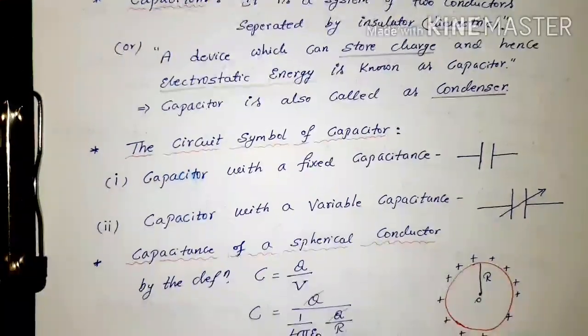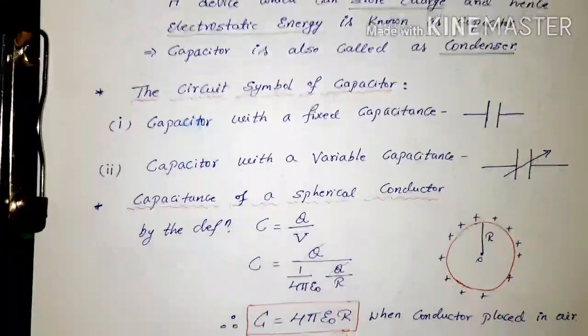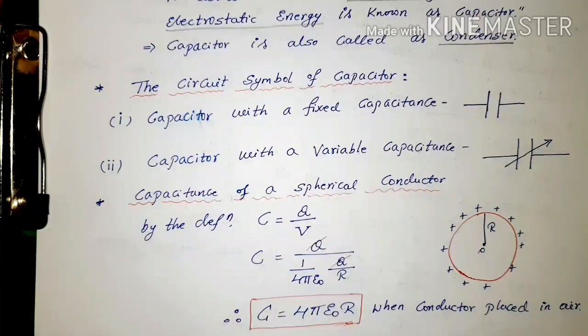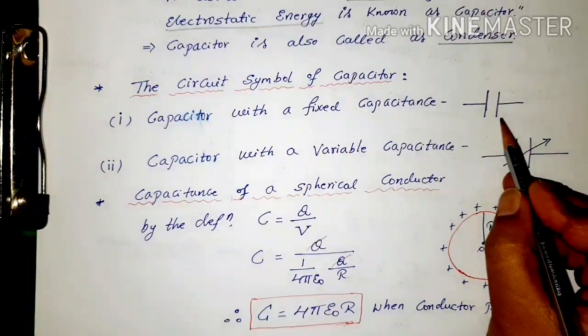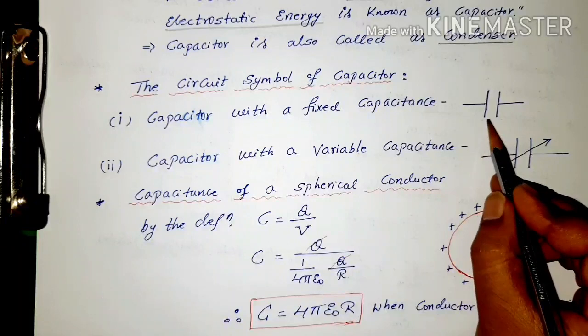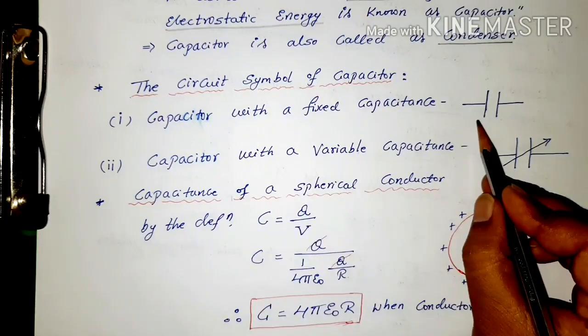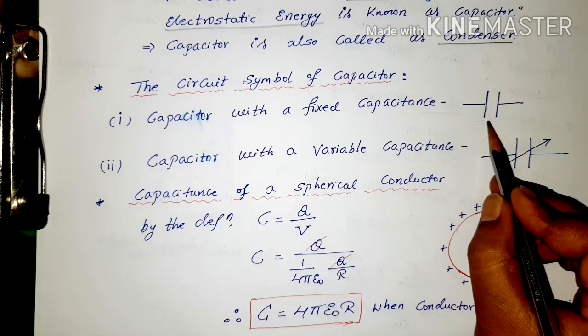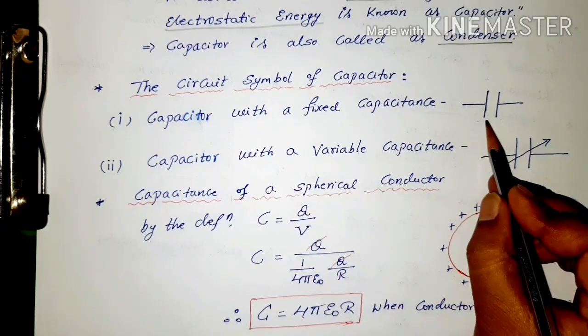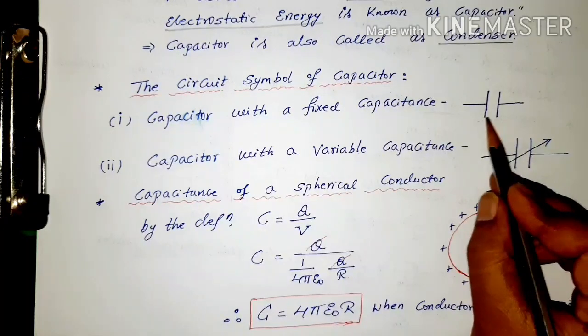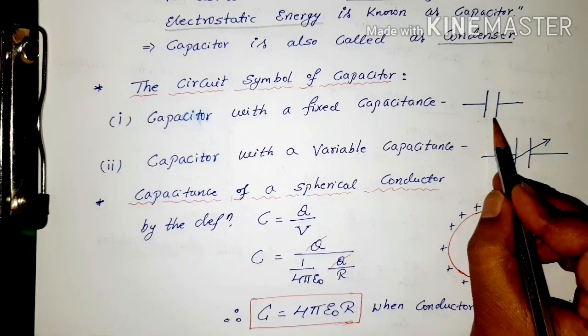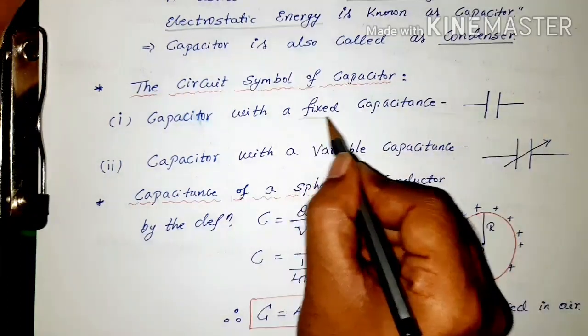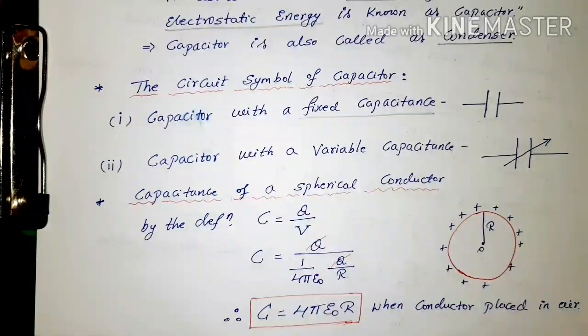Next, the circuit symbol of a capacitor. In the first diagram, the circuit symbol shows two parallel plates, one positively charged and the other negatively charged. Both are parallel and equal in height, so don't vary the heights of the two plates. This is for a capacitor with a fixed value of capacitance.